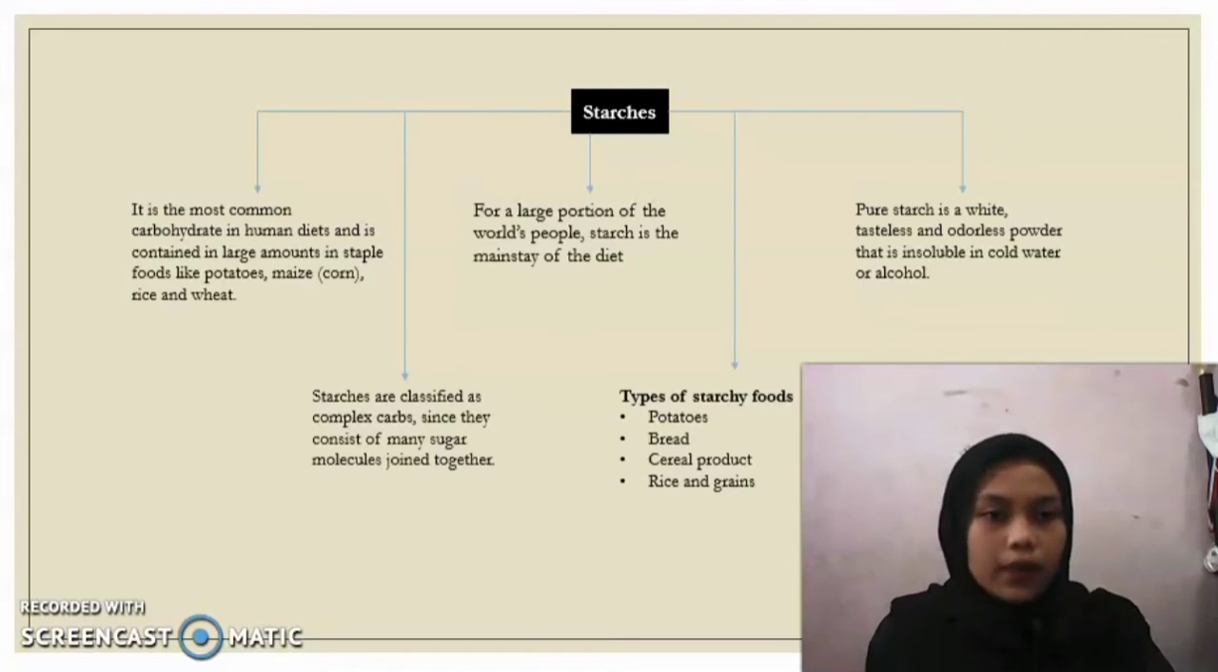Pure starch is a white, tasteless, and odorless powder that is insoluble in cold water or alcohol. And there are four types of starchy foods, which are potatoes, bread, cereal product, rice, and grains.